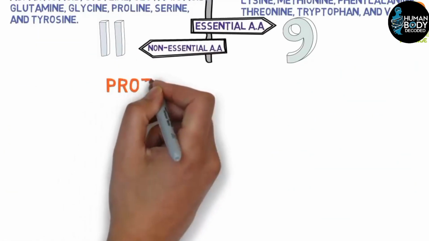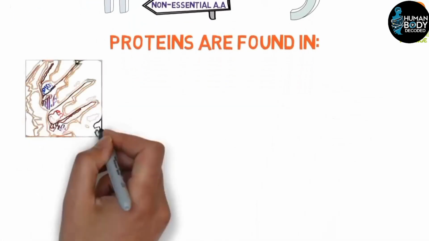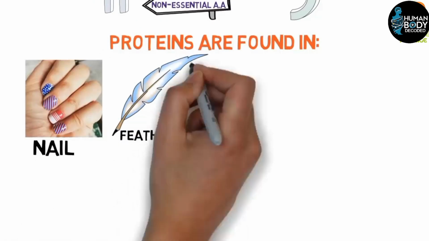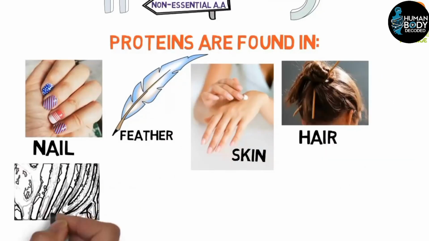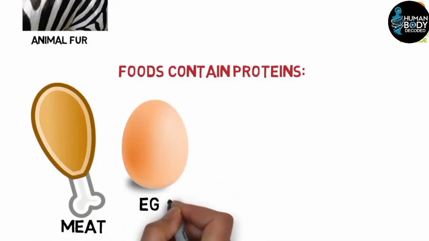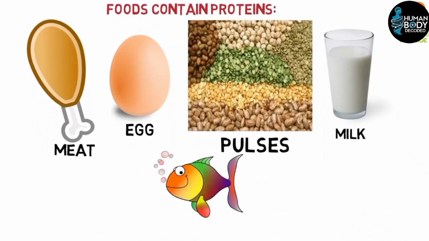Now, let me tell you where proteins are found in the body. Proteins are present in nails, feathers, skin, hair, and animal fur. In terms of food, proteins are found in meat, eggs, pulses, nuts, milk, and fish.